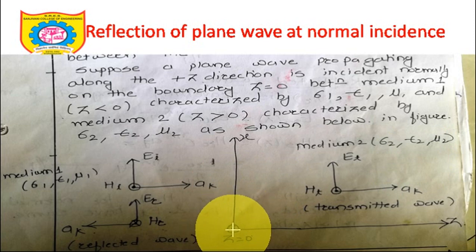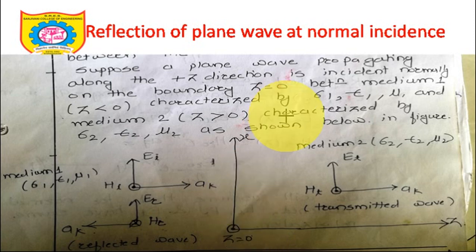Once again, z equal to 0 means this z axis is coming towards you. So put your right hand in such a way that the thumb indicates the z axis, the first finger indicates the x axis, then definitely the y axis will be coming towards you in your direction. Okay, so this is the plane at z equal to 0. So let's talk about this particular thing, and let's derive certain expressions.